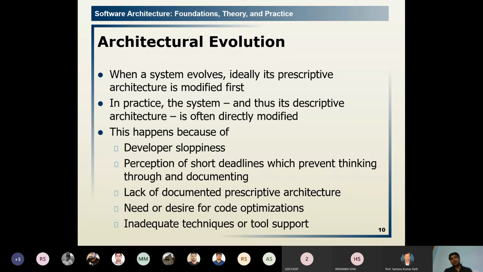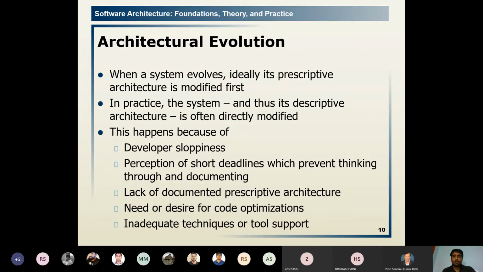Then the perception of short deadlines, with very nearby deadlines, prevents thinking through and documenting. And there is the lack of a documented prescriptive architecture. If the documentation of the prescriptive architecture is not proper, then this type of situation may occur in the descriptive architecture.